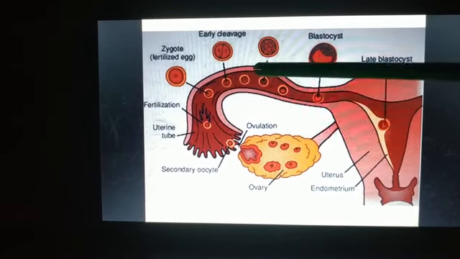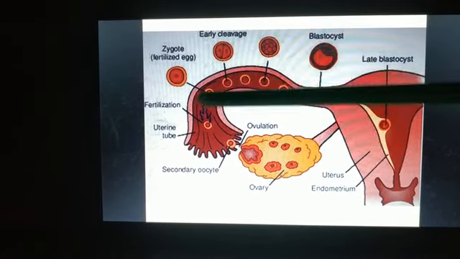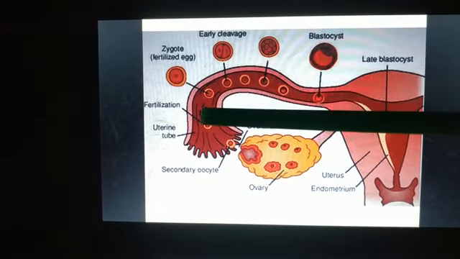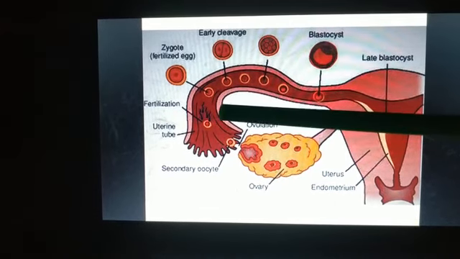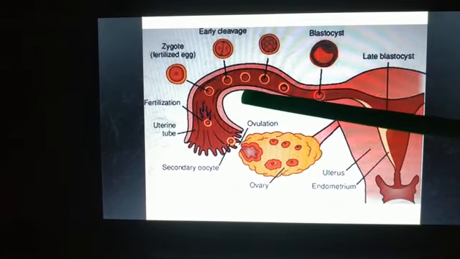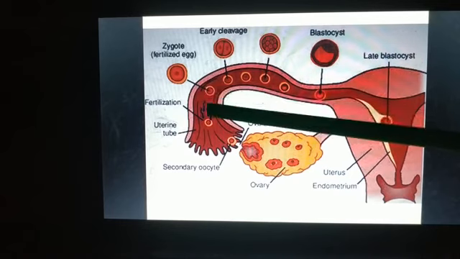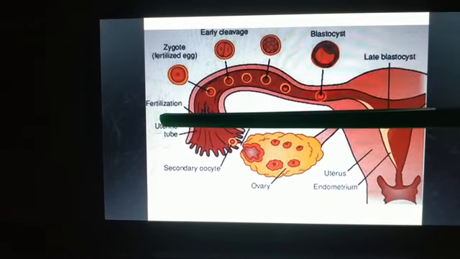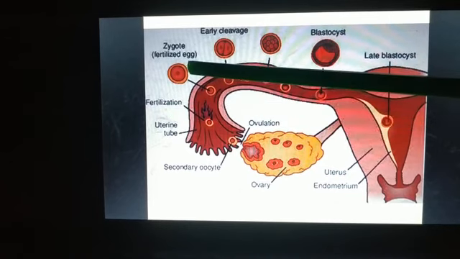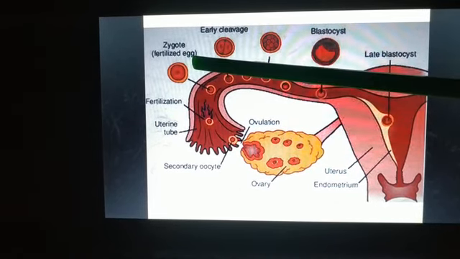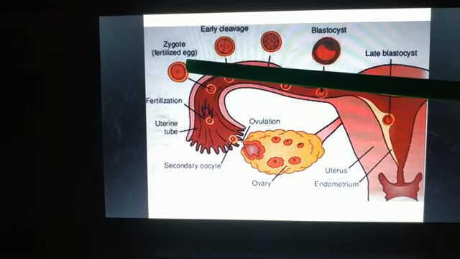This is the fallopian tube, isn't it? We have studied this, and this is the uterus. The fertilization takes place in the fallopian tube of the female reproductive system. So our fertilization occurs here. Can you see? And we got a zygote. We also call it a fertilized egg. The zygote is also called a fertilized egg.